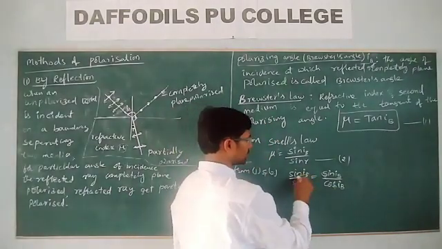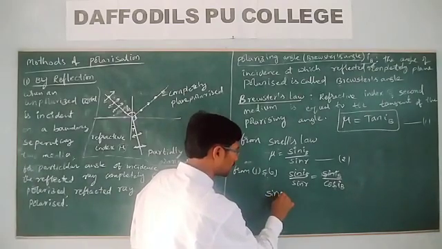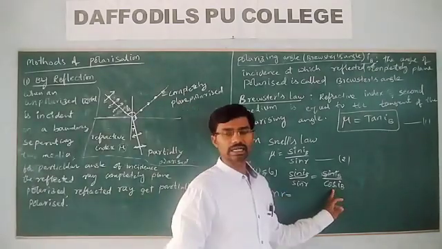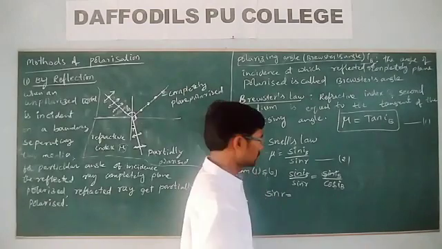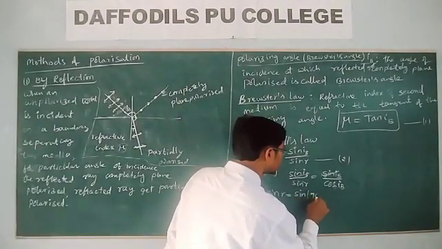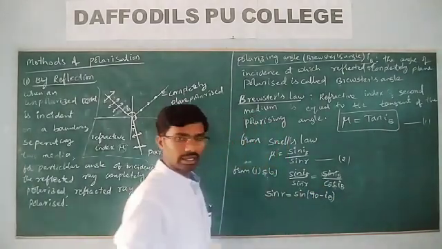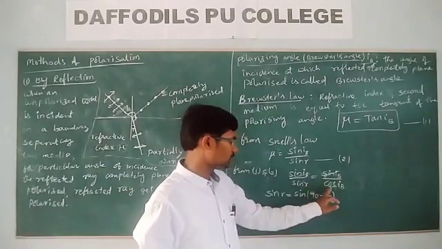Now sin IB gets cancelled. So sin R is equal to cos IB.